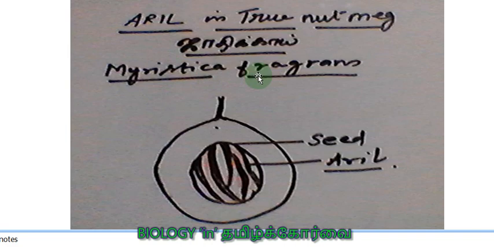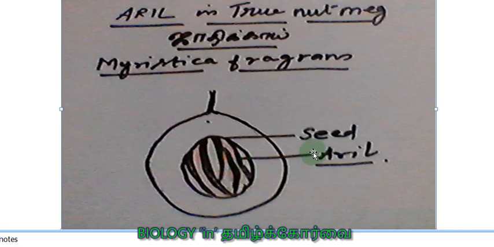Myristica fragrans, because it gives some flavor, some smell. It is called fragrans; it is the species name. Myristica fragrans. In Tamil it is called Jadikai. Okay, so you can see within the fruit, the seeds are present. On the seeds you can see some fiber-like or thread-like structure. Okay, these thread-like structures are called aril.